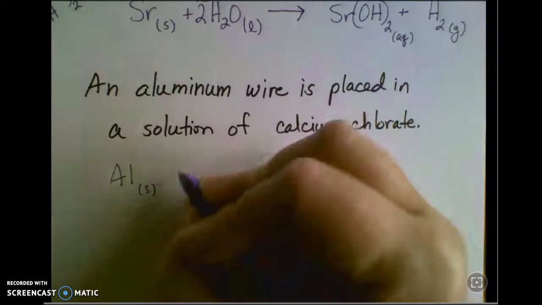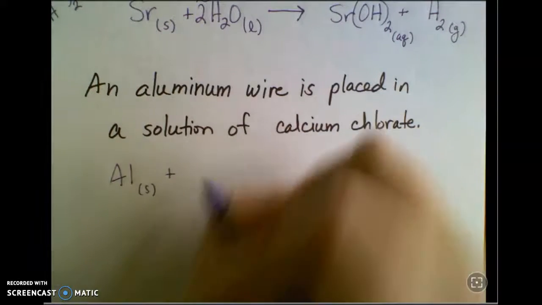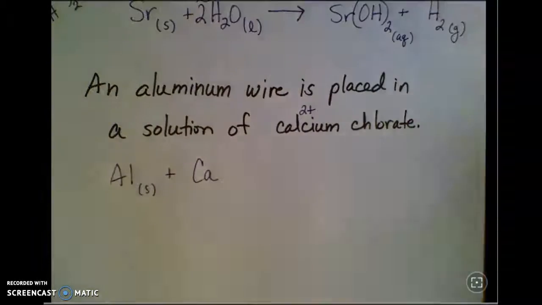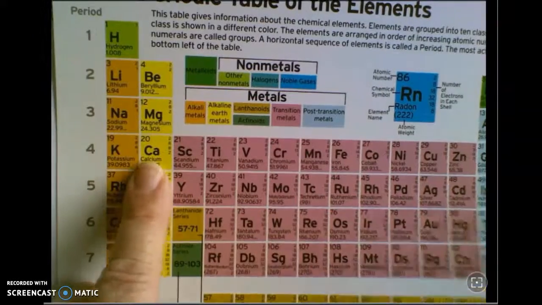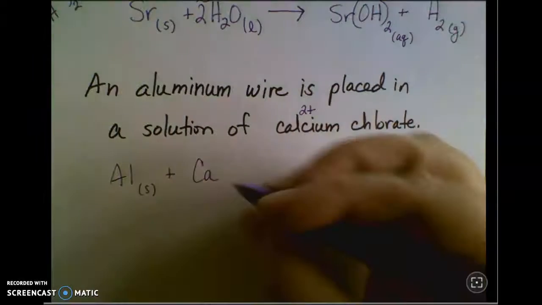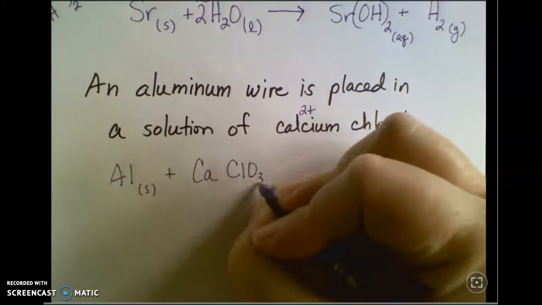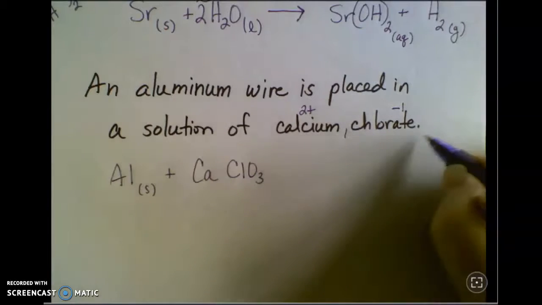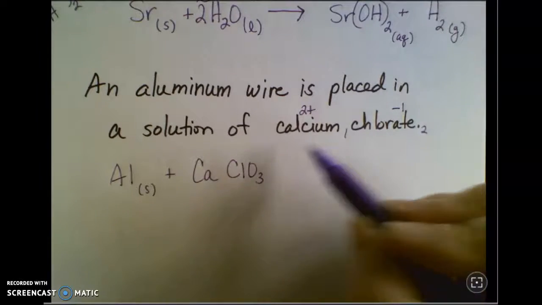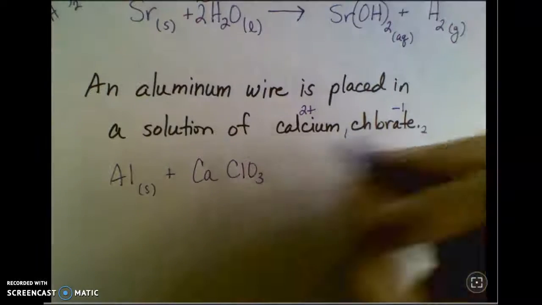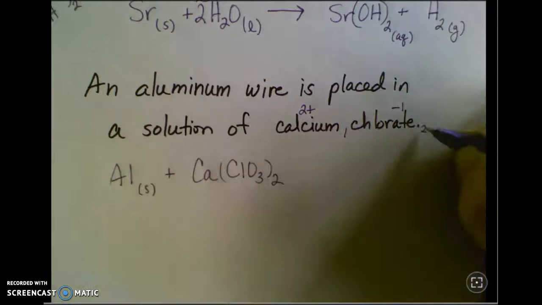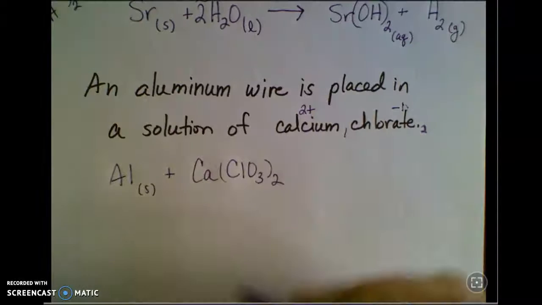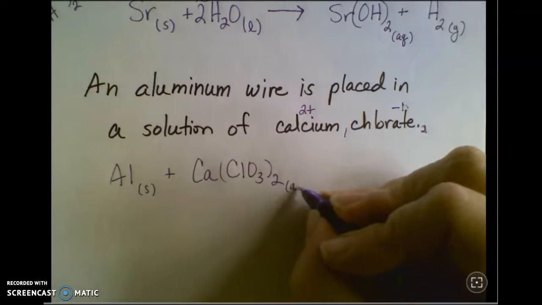is placed into a solution of calcium chlorate. So calcium is a group 2 metal, so it's +2 charge. Chlorate, ClO3, and it has a -1 charge. So when you cross over those charges to make them subscripts, I see that I need 2 chlorates to get 2 negative for my charge to balance out the +2. This is a solution.